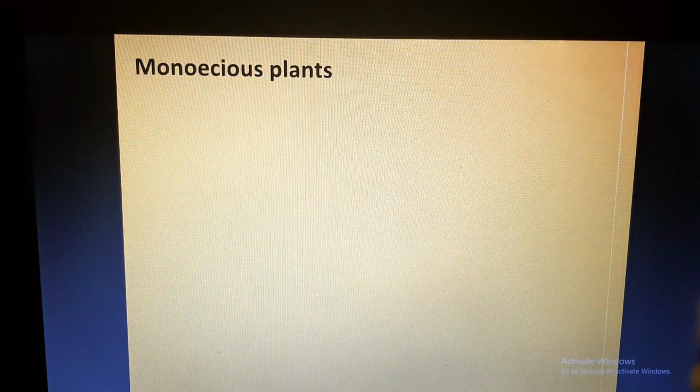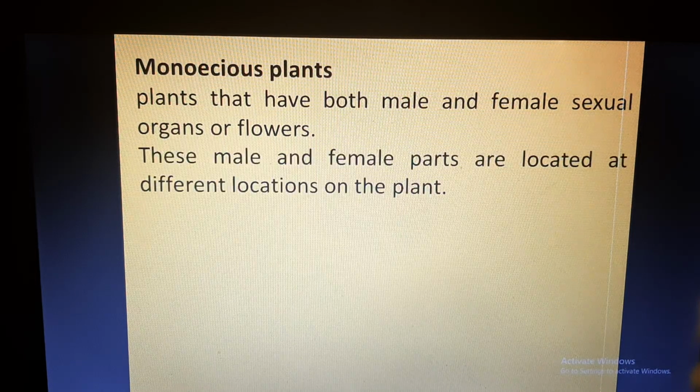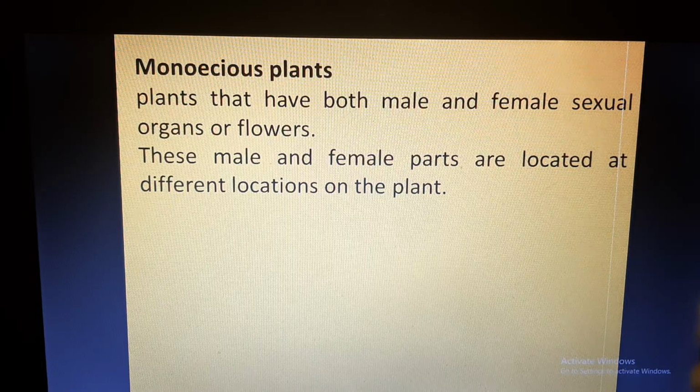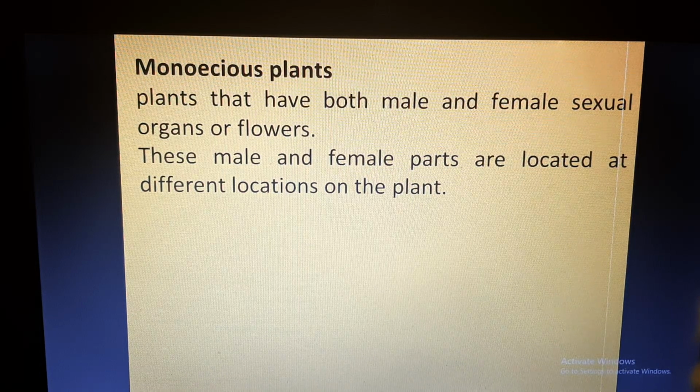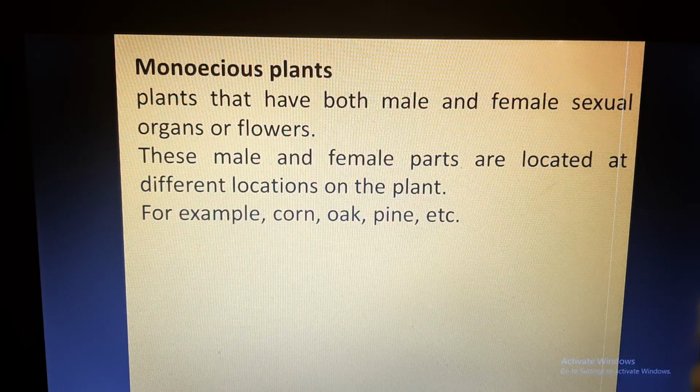Now we'll discuss what is a monoecious plant. Monoecious plants are the plants that have both male and female sexual organs or flowers. These male and female parts are located at different locations of the plant. As we have understood, a flower can either be male or female. So it may happen that the same plant has male flowers and female flowers also. If a single plant has both male and female flowers on the same plant, it will be called a monoecious plant. For example, corn, oak and pine.